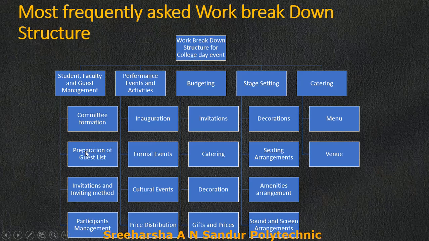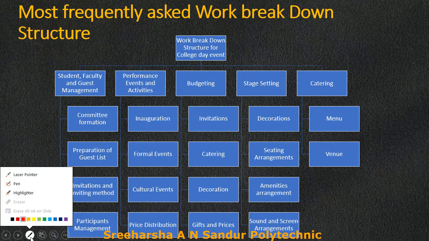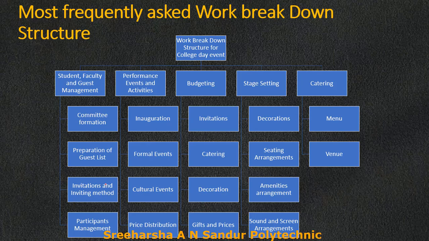Then preparation of the guest list. Who are the invitees? How do we send them the invitation? Who should go and invite them? So that is one part. Then who is participating in the various activities, and how should they report to each other? What is the group activity? What is the individual activity? All this can be subdivided here.